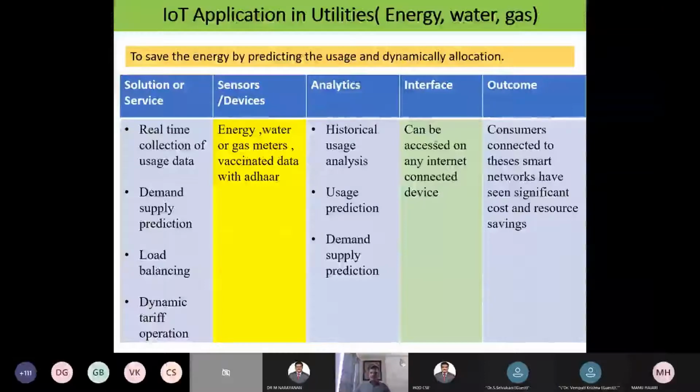Outcome: consumers connected to these smart networks have seen significant cost and resource savings. What is the outcome with utilities? When I implement the utilities concept with the help of IoT, this is the basic outcome. The solution is sensor devices, analytics, interfacing, and outcome. What we require in IoT is, I think, analytics; with analytics it could be excellent. If analytics is not there, then what is the use of IoT? It's like a dustbin only. So analytics is going to play the key role in IoT.